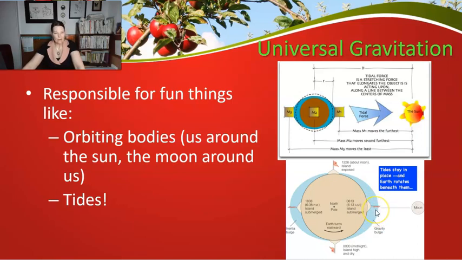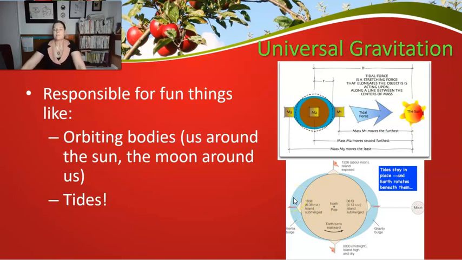So we get this gravity bulge, and this is where a high tide is. And then the Earth has a distance too. And so it's going to be pulled on a little bit, not as much as this closer water is going to be pulled on, okay? And then the water over here is not pulled on very much at all. And so the Earth is actually pulling away from the water on the opposite side of the moon. And so you get another bulge. So over here, you get a bulge because of gravity. Here you get the moon pulling the Earth. You get the Earth pulling just a little bit. And then over here, you don't have a pull. So there's kind of the gap where the Earth is pulling away from the water, called the inertia bulge, because the ocean has inertia.